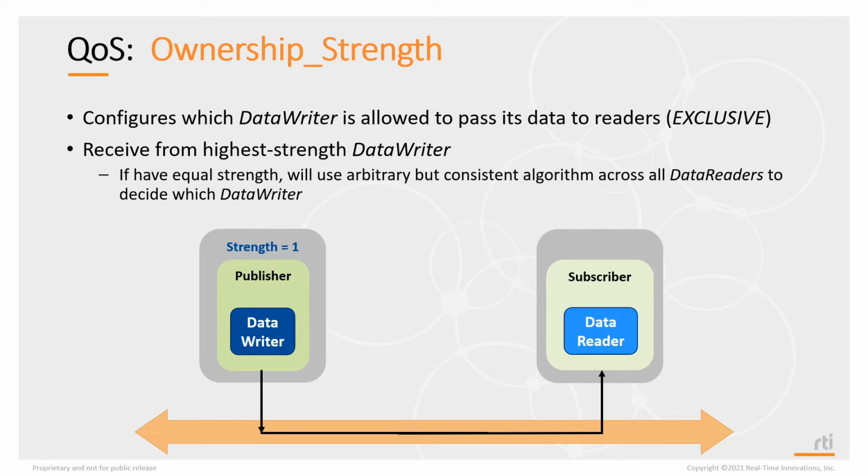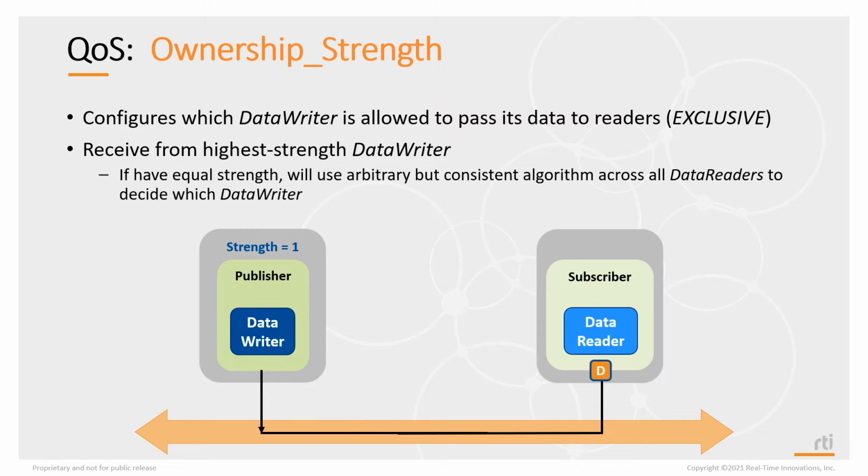Now, one of the questions we always get is what happens when 2 data writers have the same strength? Well, DDS will use an arbitrary but consistent algorithm so that all data readers will receive data from the exact same data writer, but it's fairly arbitrary, so you cannot determine that. If you really want to determine which data writer is the owner, you really need to set the strength to be different.